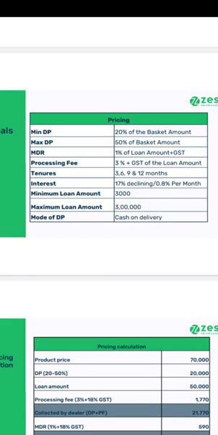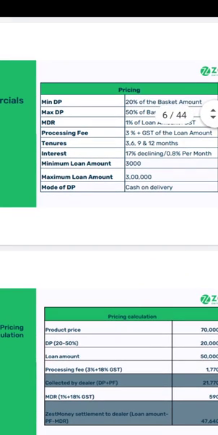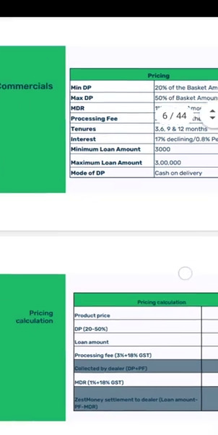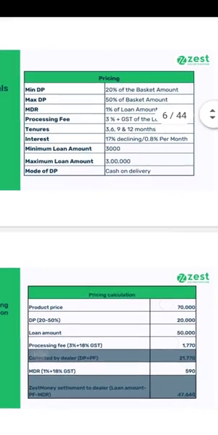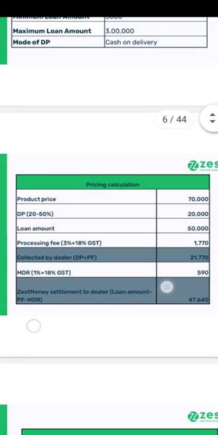Minimum loan amount: the minimum loan amount is 3,000 and the maximum loan amount is 3 lakh. Mode of DP: cash on delivery. So let's check how we can calculate the pricing.